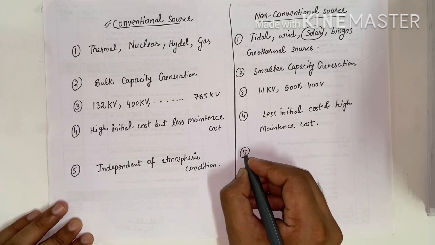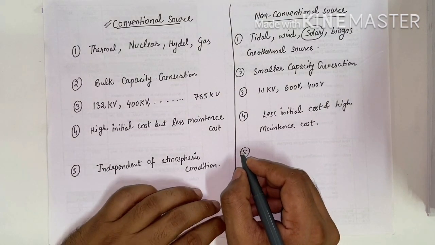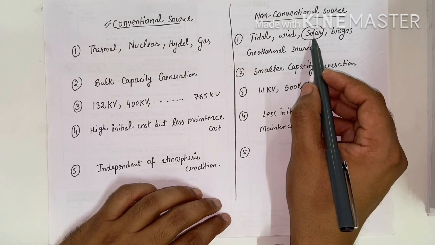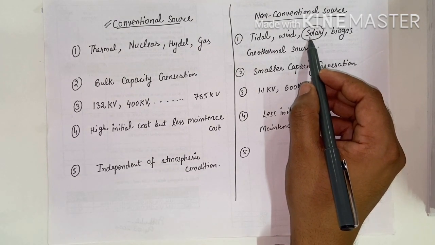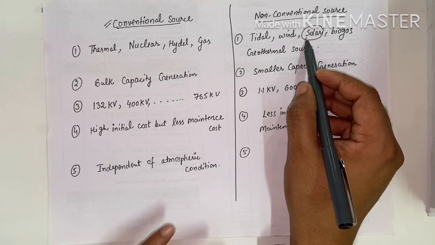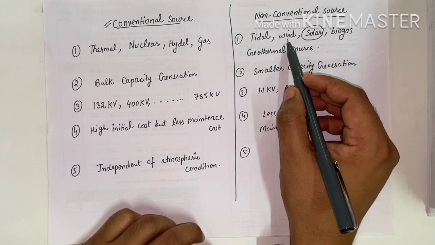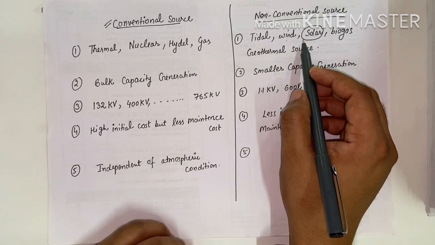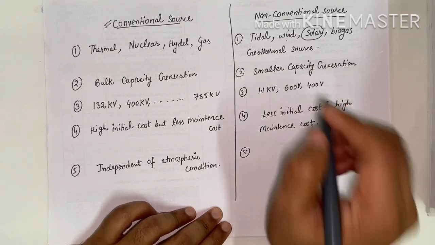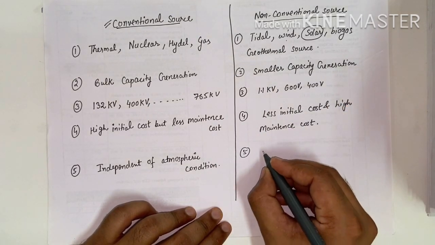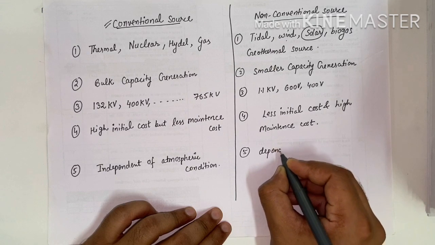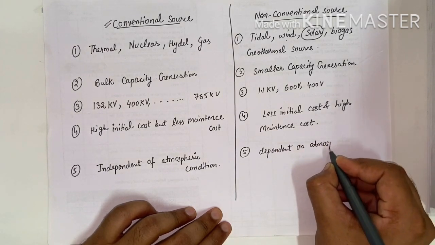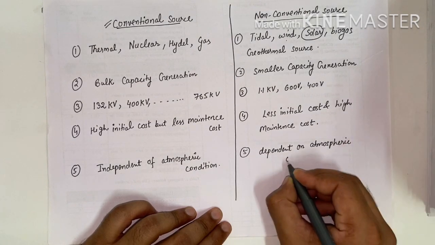In the non-conventional source we have dependency on atmospheric condition, because if we want to generate electrical energy from solar, we depend on the sun. If there is sun, we generate electrical energy. Similarly, we depend on wind. If the winds are flowing, then we can generate electrical energy efficiently. So there is a dependency on atmospheric condition.